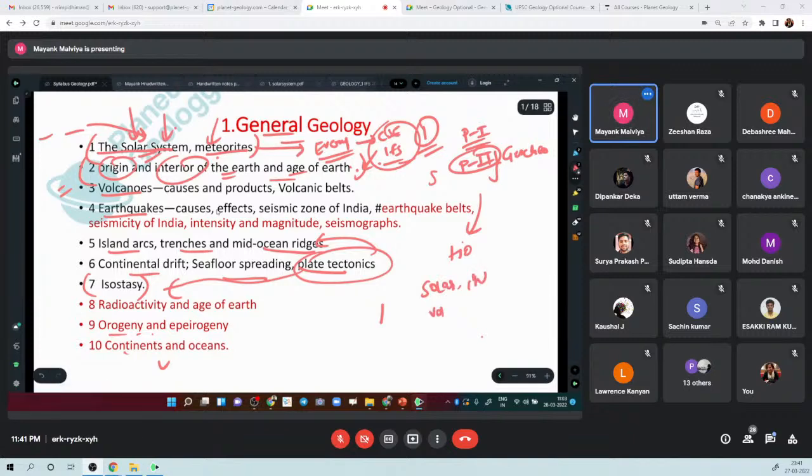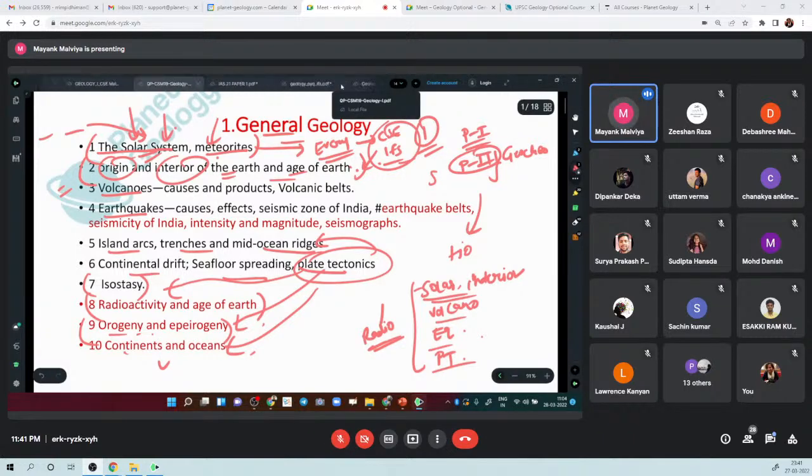So these are the topics which UPSC wants us to know: solar system, interior of the earth, volcano, earthquake, plate tectonics. Orogeny is also part of plate tectonics itself. And then there is radioactivity and age of the earth. I hope you can remember this much: volcano, earthquake, plate tectonics, radioactivity, and interior of the earth. So now let's see the questions.